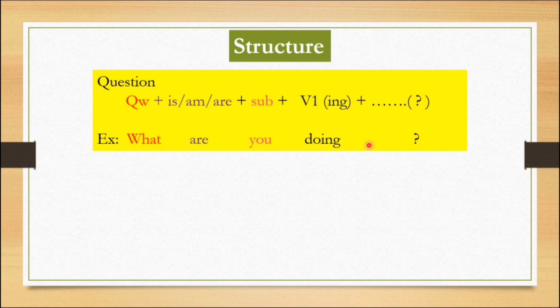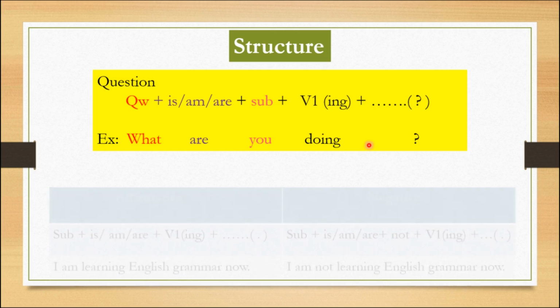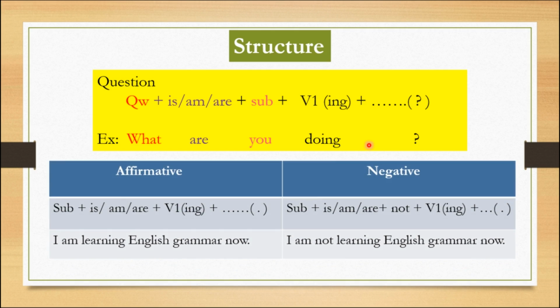So this is a question. Children, you know the answers are always of two types. What are they? Affirmative and negative. Let us check affirmative and negative structures in present continuous tense.